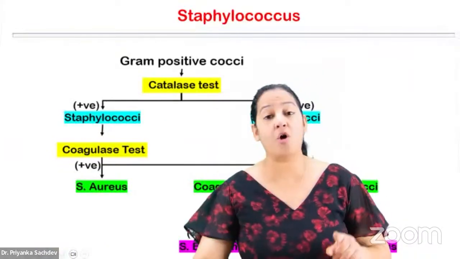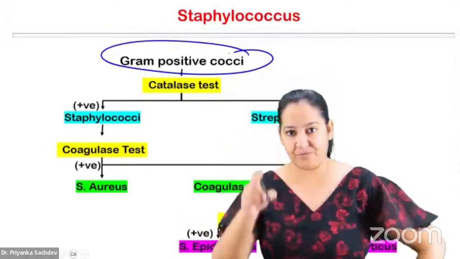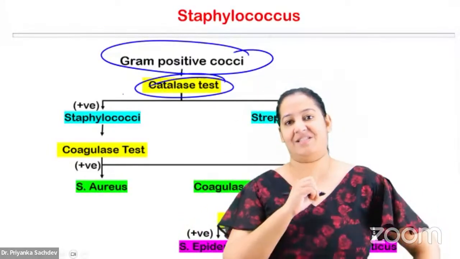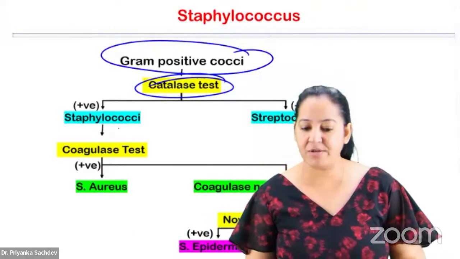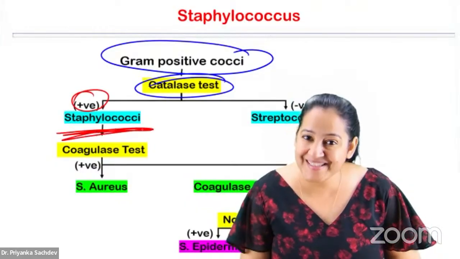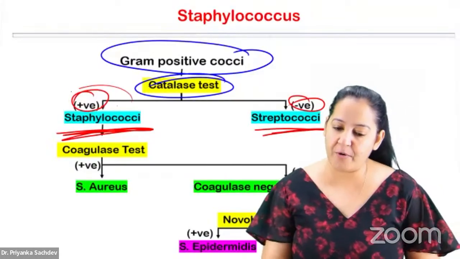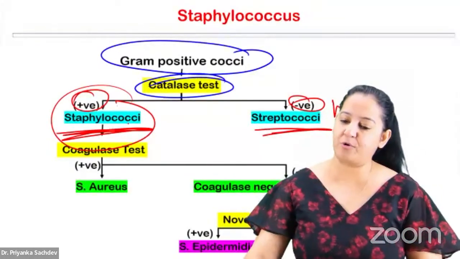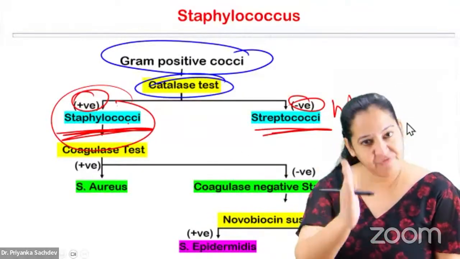Okay. Now we will talk about Staphylococcus. So let's talk about gram-positive cocci. The first test we are performing is the catalase test. Based on the catalase test, we differentiate whether it is catalase positive or catalase negative. If it is catalase positive, it is Staphylococcus. And if it is catalase negative, it's Streptococcus. So let's talk about Staphylococcus. We will continue Streptococcus later on. Let's hold it. In the next chapter, I will continue it. Let me first finish Staphylococcus.